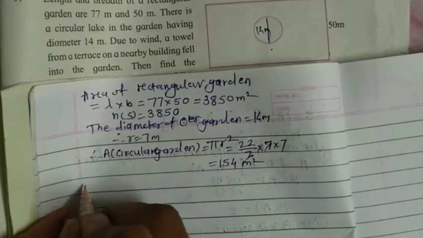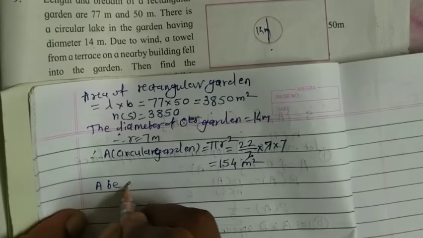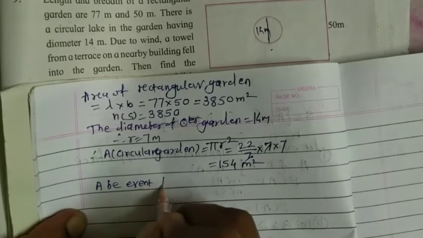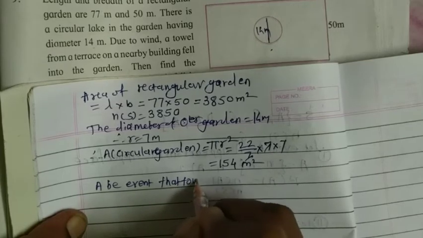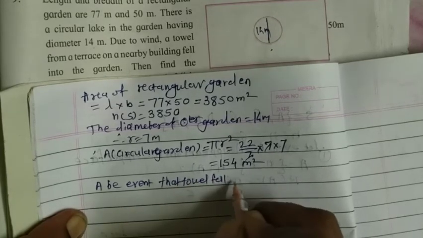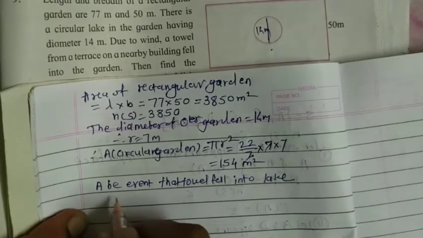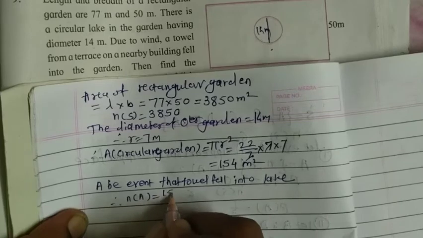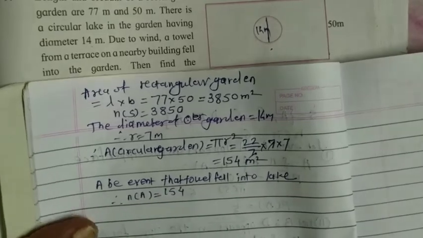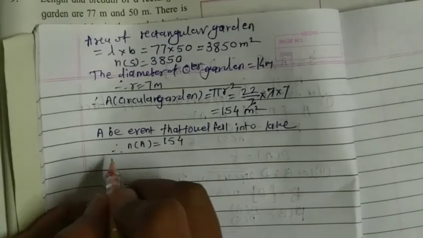Suppose we assume that event as A, be the event that the towel fell into the lake, and that's why number of A is equal to 154. Means here we have to find out the probability now by our formula.